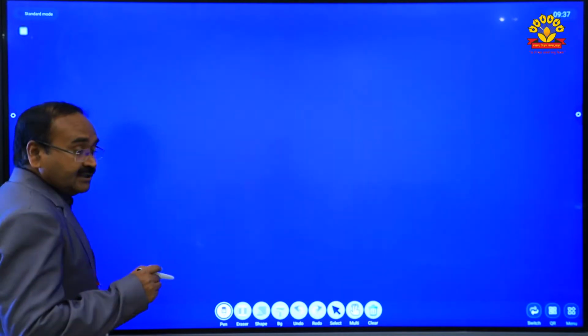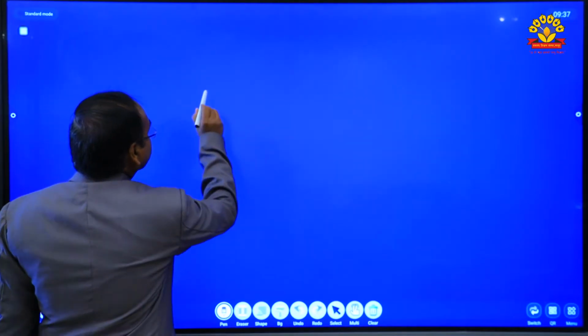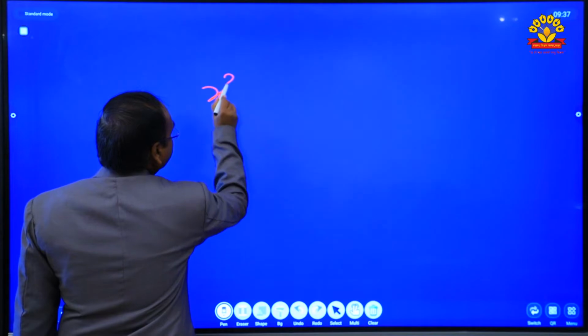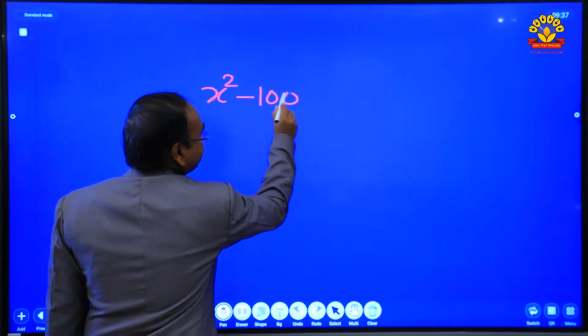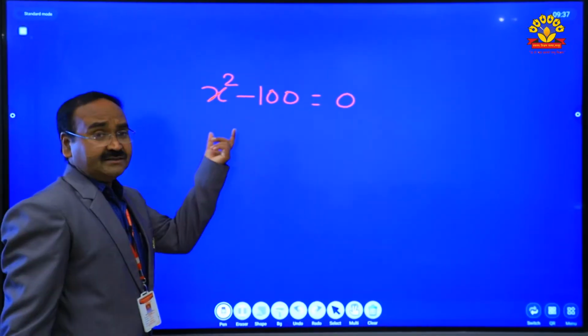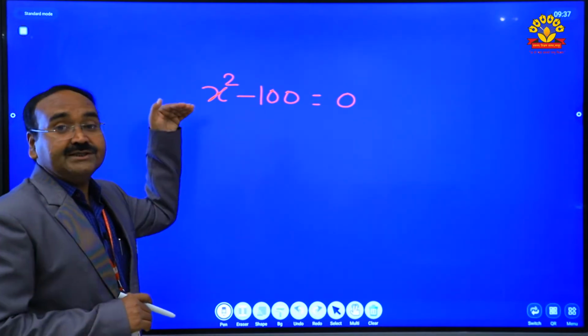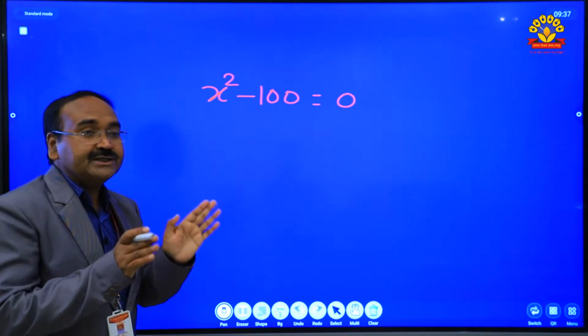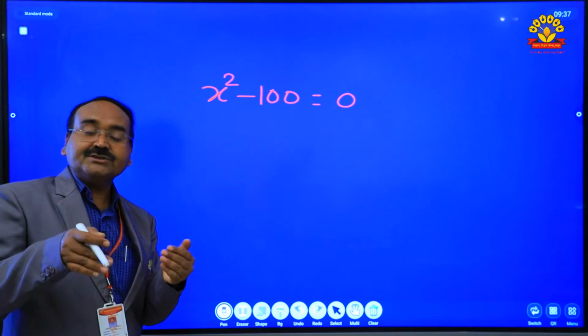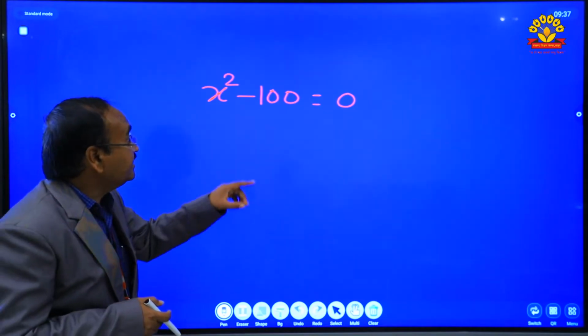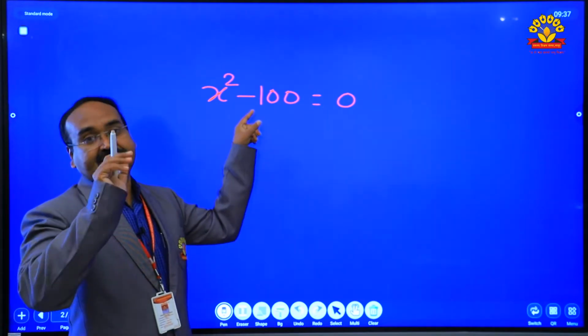We solve equations like x square minus 100 is equal to 0. This is a quadratic equation, everybody knows that. And how can this quadratic equation be solved? Solving an equation means finding the values of the unknown, like x here.